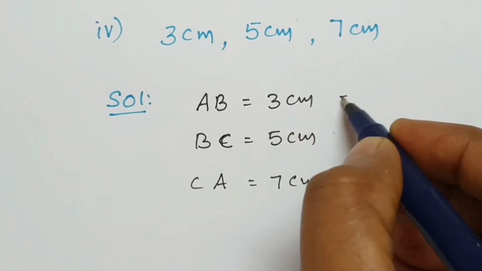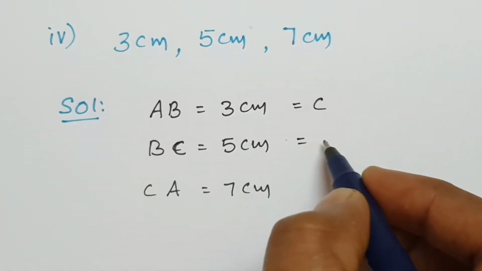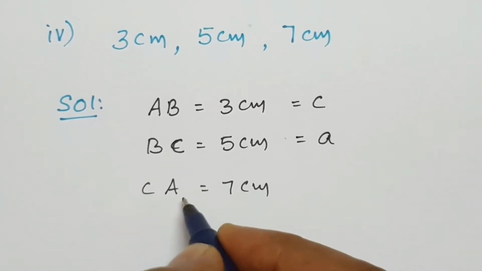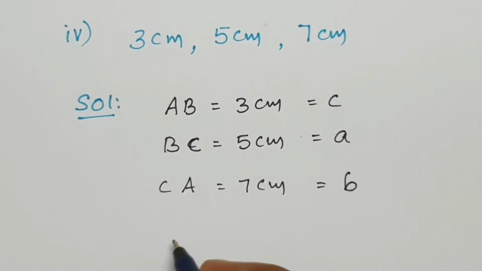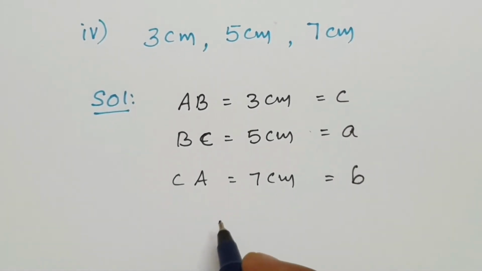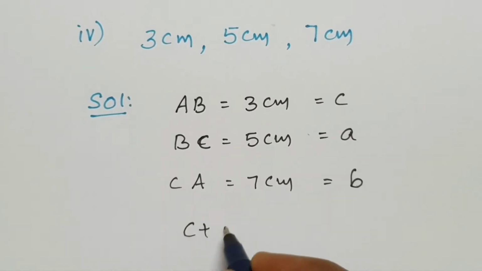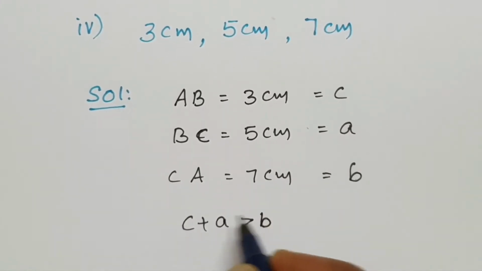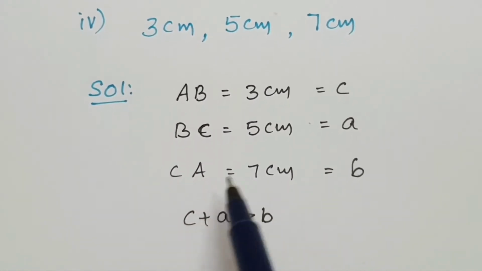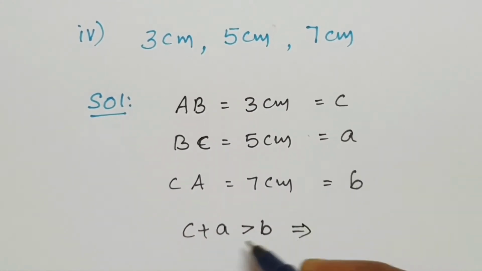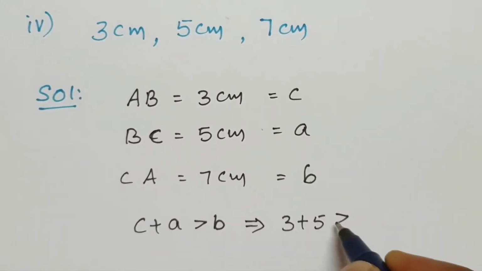AB take small c, BC take small a, CA take small b, like this. So we know that the sum of two sides is greater than the third side. Means C plus A is greater than B. AB plus BC is greater than CA. C plus A, 3 plus 5 is greater than B.